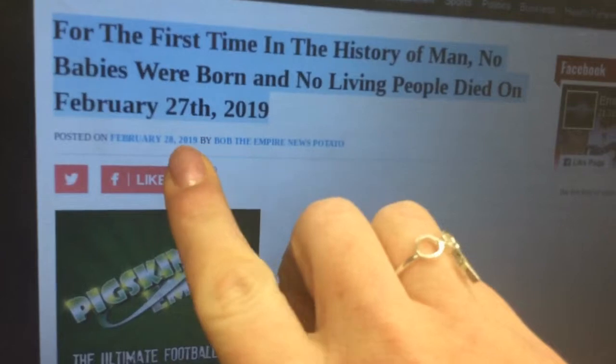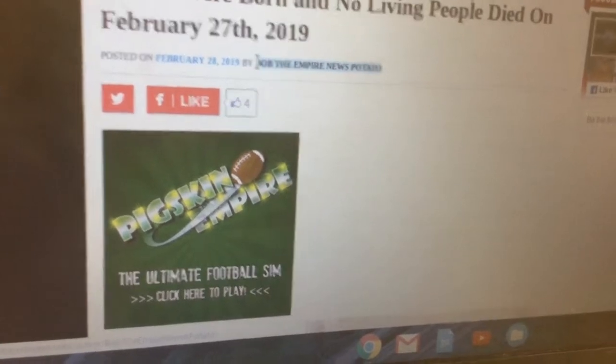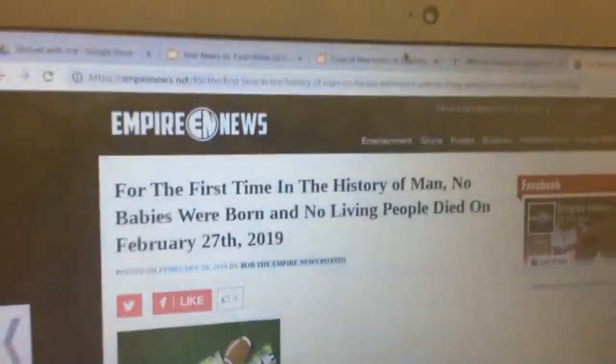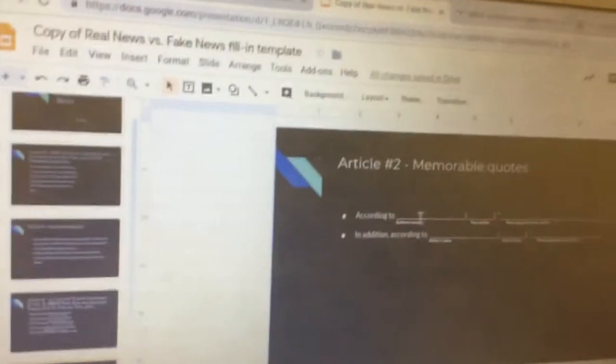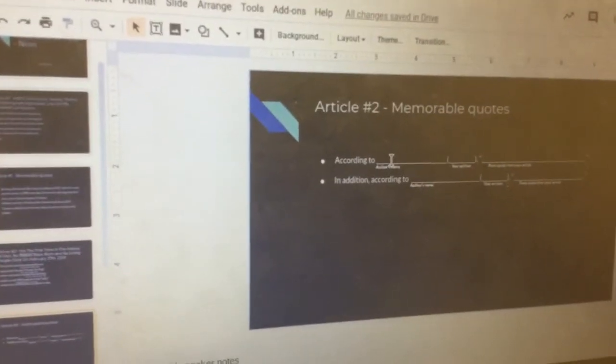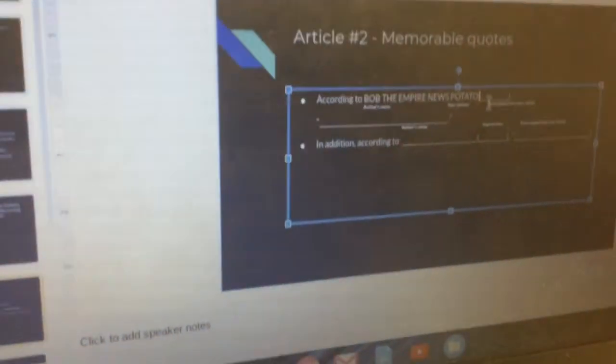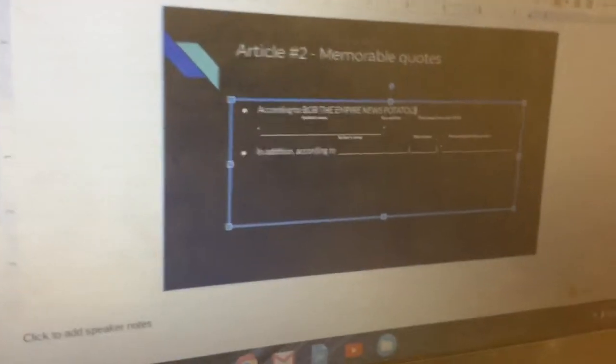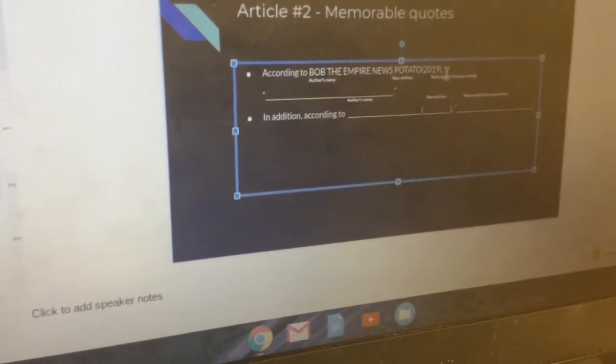So what we're going to do next is click back over to the article, and we're going to scroll up to the top so that we can get the author's name. So it was written in 2019 by Bob the Empire News Potato. We're going to click and drag to highlight the author's name, and then hit Control C on your keyboard. You're going to click back over to your work. And then where it says according to author's name, I'm going to double click and then hit Control Shift V on your keyboard, and it's going to paste that person's name. And then you're going to double click in the parentheses and then type in 2019.